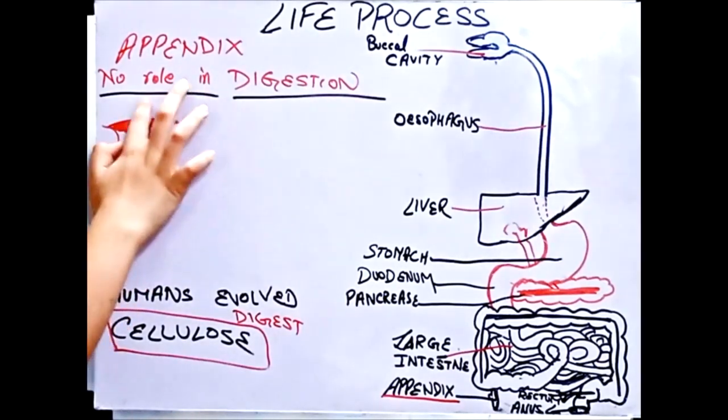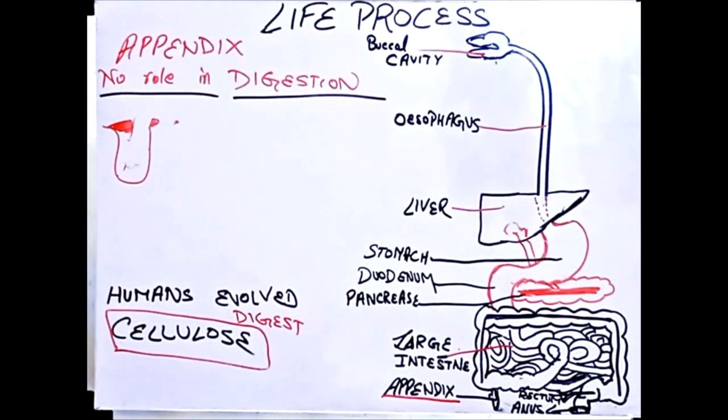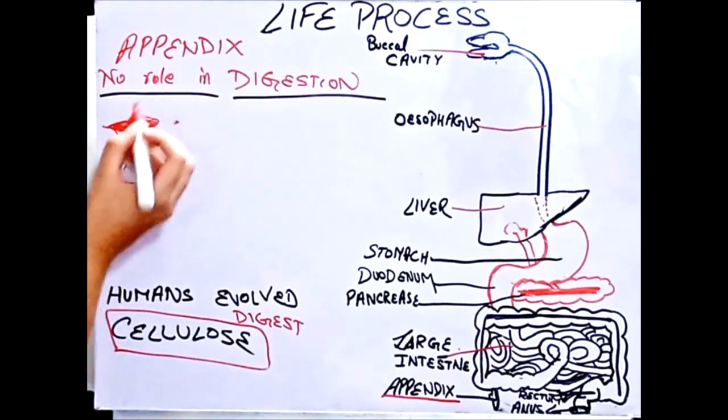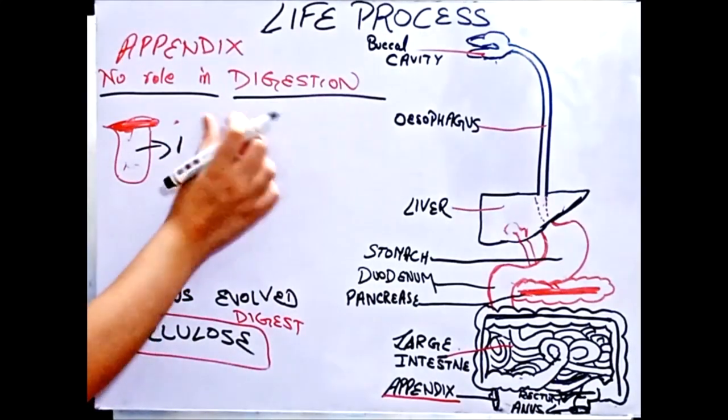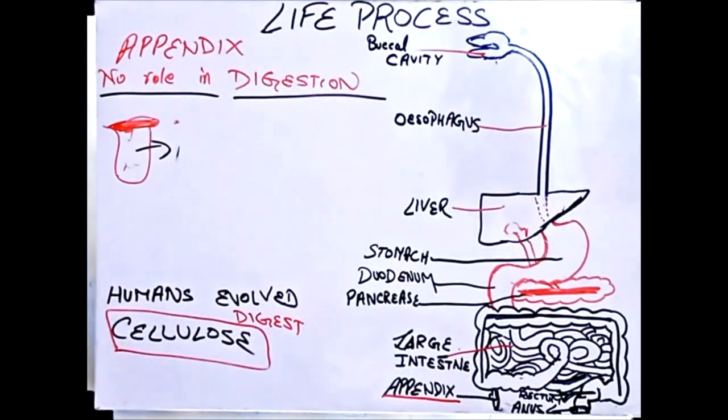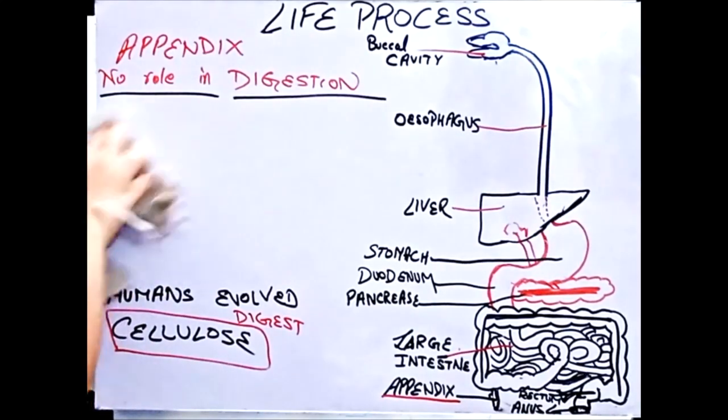Now this diaphragm can't be closed, and there is no need to close it either. Why? Because it was covered by the diaphragm precisely because the appendix is of no use. We were not meant to use it, but now it is in our body, so we can't do anything. So it was just kept like that. Doctors also don't recreate the diaphragm and let it stay like that; rather, they just take it out because it's useless. It's a useless organ, you can say. And after taking it out, you will feel better. It will take a surgery to remove it, and then it will be all okay. So that's how the appendix is removed.